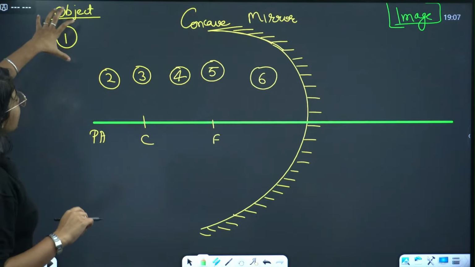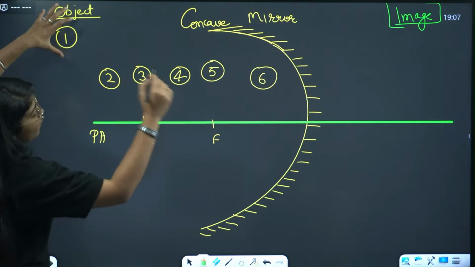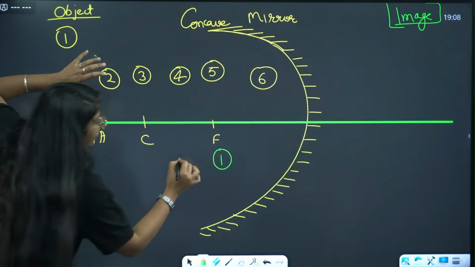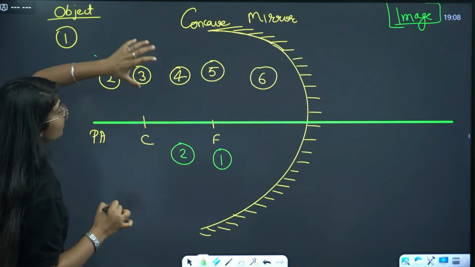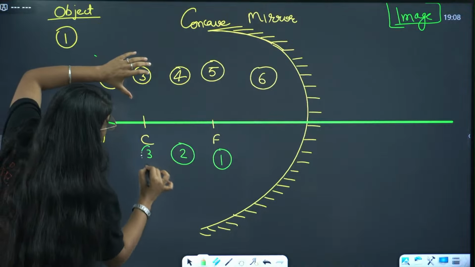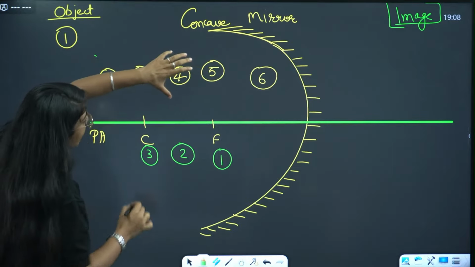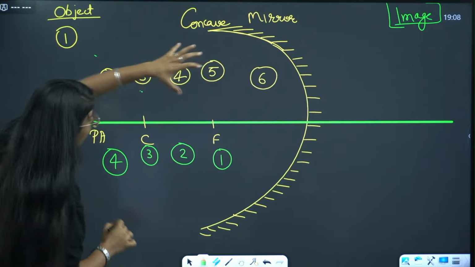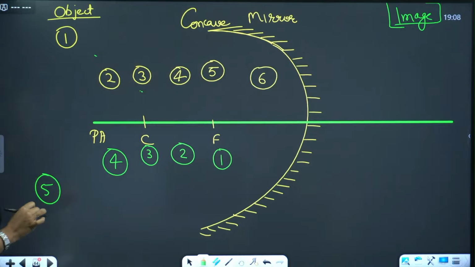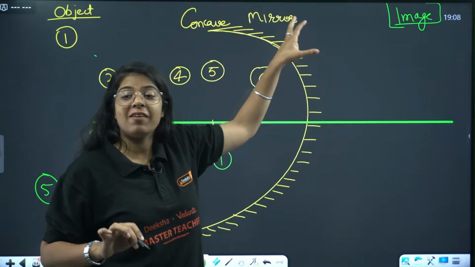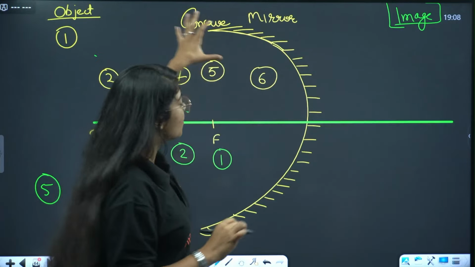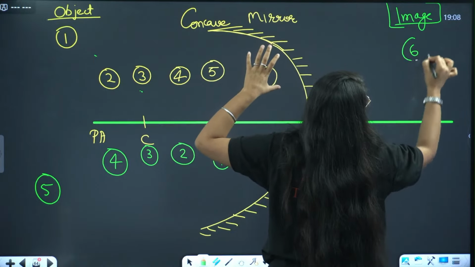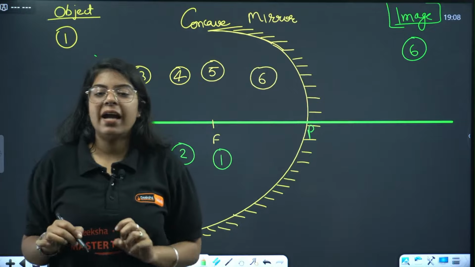Look, object is at infinity, so my image will be at focus. Object is beyond C, image will be between C and F. Object is at C, image is at C. Object is between C and F, image is beyond C. Object is at F, image will be at infinity. And the 6th case, a very exceptional case: the object is between focus and pole, the image will be on the other side of the mirror, behind the mirror.